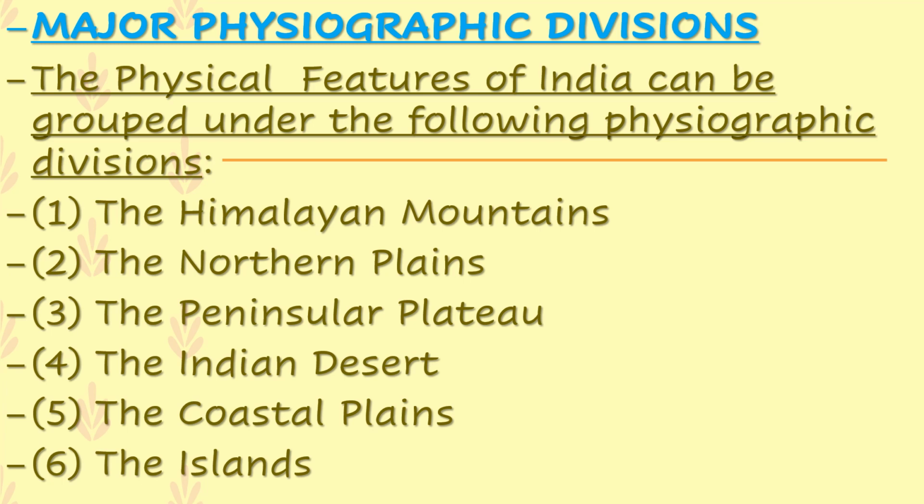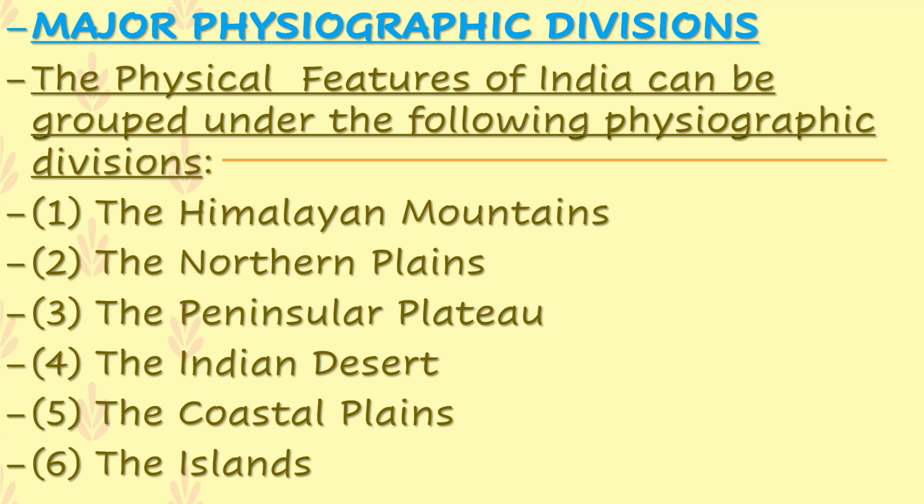Major physiographic divisions. The physical features of India can be grouped under the following physiographic divisions of entire India. Today we are going to look at the first two physiographic divisions, the Himalayan mountains and the northern plains. I have conceptually explained these in the previous lectures: how the Himalayan mountains were formed, and how the northern plains were formed due to the emergence of the Himalayan mountains.